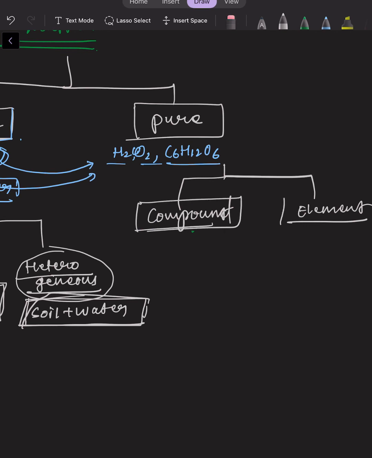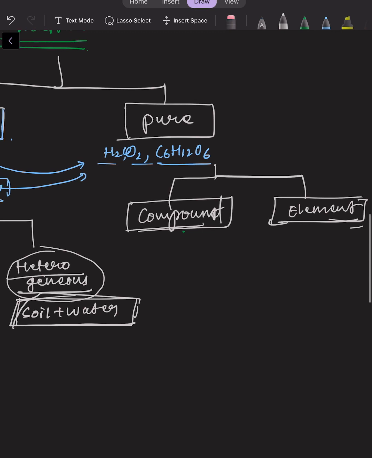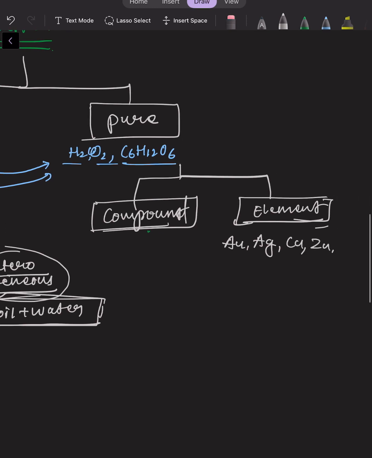As per the name, when the constituent matter is composed of only one type of atom, then it will be named as element, right? So examples of element are gold, silver, copper, zinc. So they are examples of element, right? So we cannot separate these particular elements further, right?